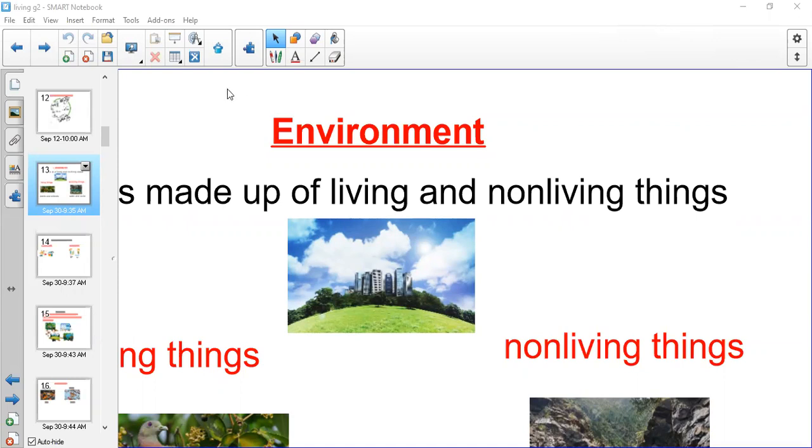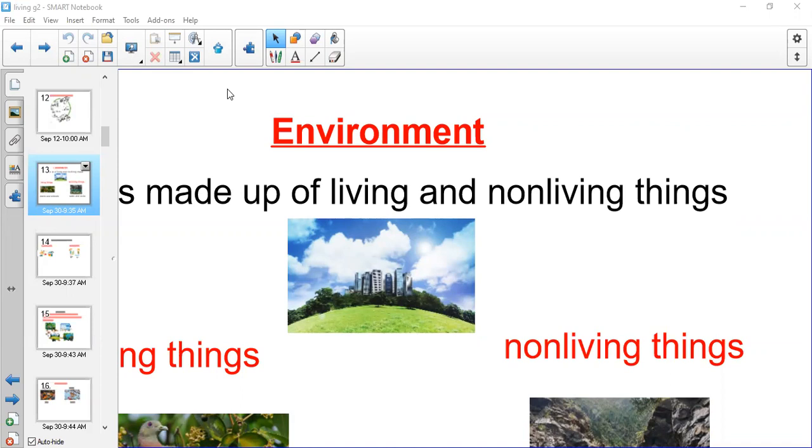Today we will take a new part. Last session we started with chapter 4, lesson 1, about living things in their environment. The first lesson in chapter 4 is called What is the Environment? We said environment: living and non-living things in a place.